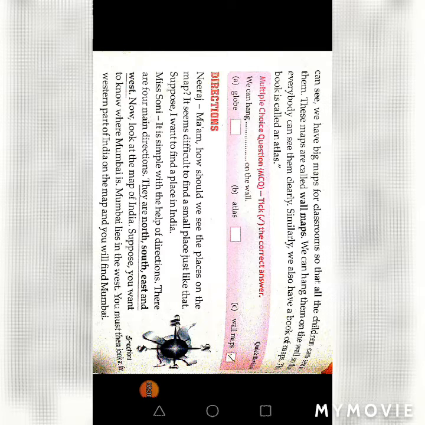Next we read about the atlas and wall maps. Wall maps we find hanging on the wall, and the atlas is a book of maps. Next we read about directions, their uses and the different kinds of directions.